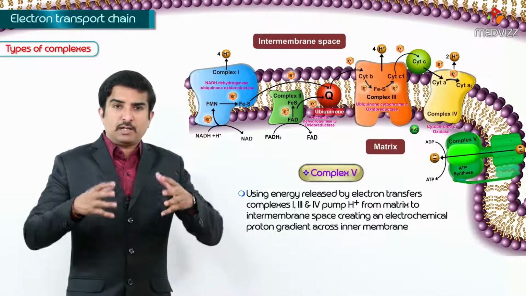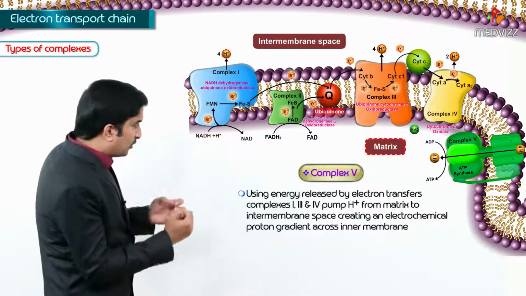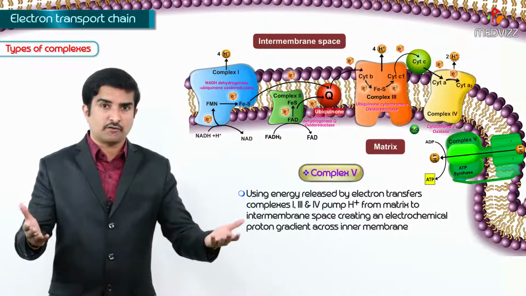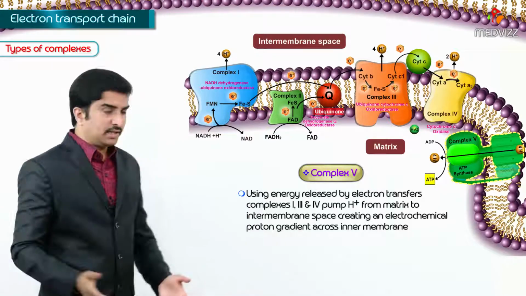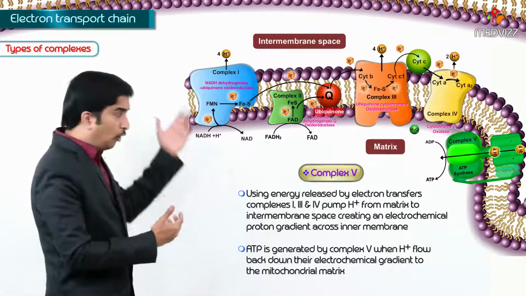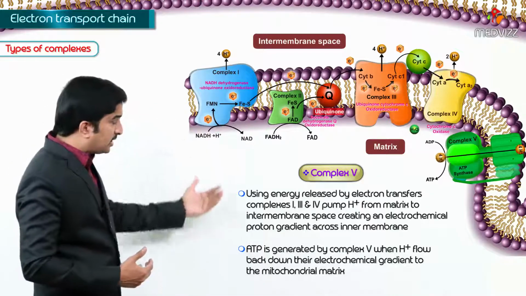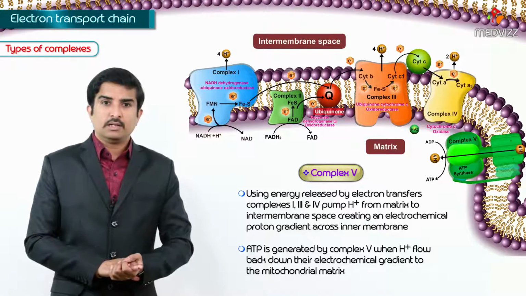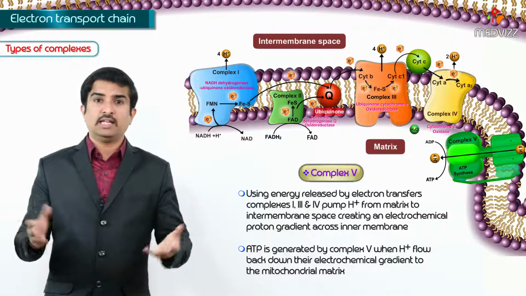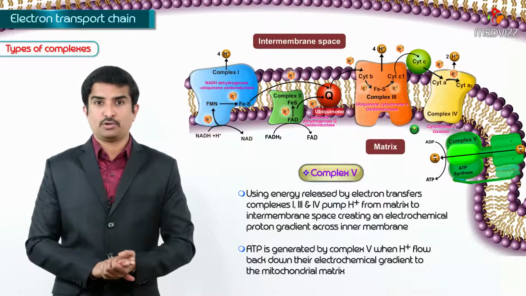So, this electrochemical proton gradient, which has been created because of the pumping of hydrogen ions from the mitochondrial matrix into the intermembrane space, is responsible for the generation of ATP by means of complex 5. That is the reason ATP is generated by complex 5 when these hydrogen protons flow back down their concentration gradient, or we can say down their electrochemical gradient, into the mitochondrial matrix. So, using the energy released by the electron transfers, this is how ATP is produced. This is called the electron transport chain.